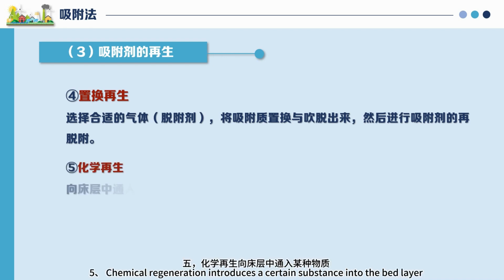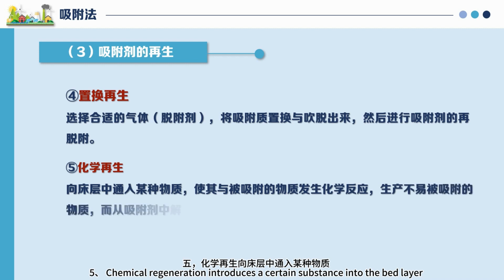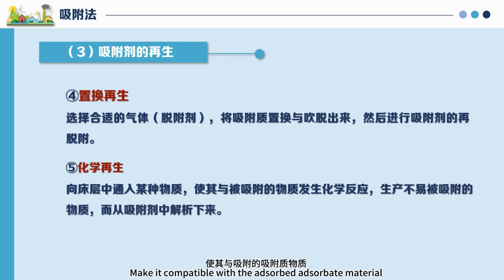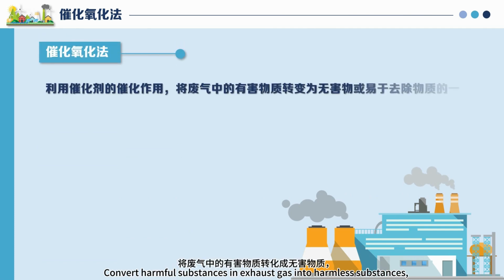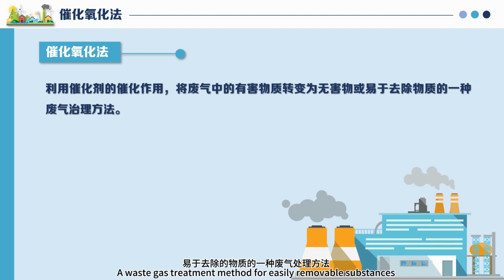5. Chemical regeneration. Introduce a certain substance into the bed layer that reacts chemically with the adsorbed adsorbate, producing substances that are not easily adsorbed, and then desorb them from the adsorbent. Catalytic oxidation method. Utilizing the catalytic effect of catalysts, convert harmful substances in exhaust gas into harmless substances. It is a waste gas treatment method for easily removable substances.